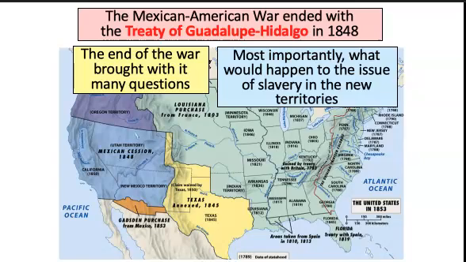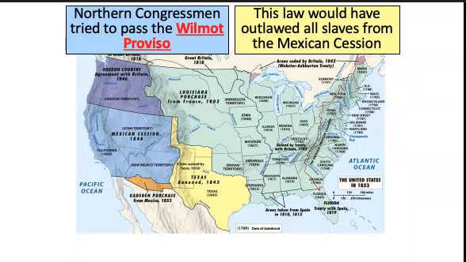Now, Northern congressmen really don't want to see the expansion of slavery. Not a lot of them want to necessarily see slavery completely ended. They just don't want to see it grow any further. And probably one of the most important of those is a guy named David Wilmot. Now, Wilmot tries to pass what is called the Wilmot Proviso. What this law would have said was that it would have banned all slavery from the Mexican cession territory.